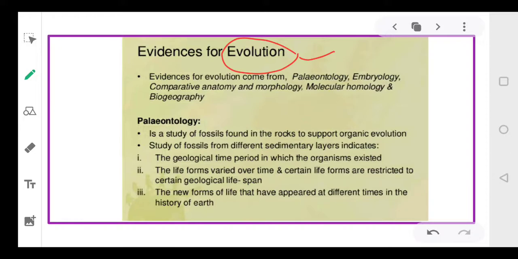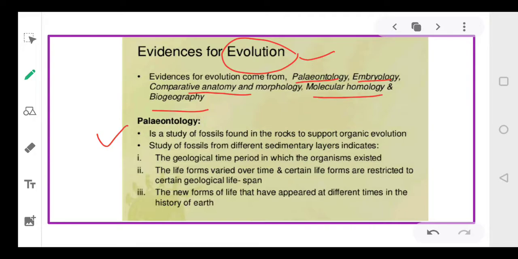We can categorize these into paleontological evidences, embryological evidences, evidences from comparative anatomy and morphology, and some evidence belonging to molecular homology and biogeography. We'll be talking about each evidence separately.